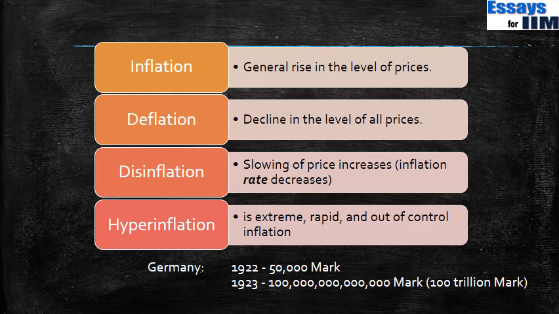Hyperinflation is an extremely rapid and out of control inflation. To give you an example, this happened in Germany in around 1922. In 1922, the maximum denomination of the mark was 50,000 mark. In 1923, it actually became 10 trillion marks. So you can imagine what kind of inflation the Germans saw in around 1920s.